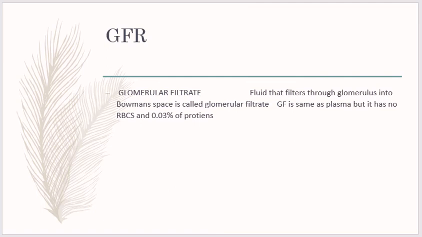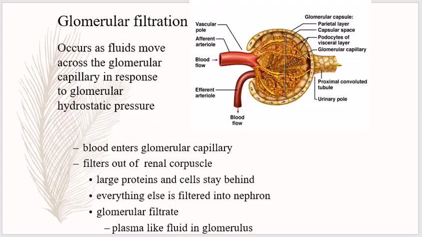The fluid that is filtered through the glomerulus into the Bowman space is called glomerular filtrate. The glomerular filtrate is the same as plasma, but it has no RBCs and only 0.03% of protein. Glomerular filtration occurs as fluid moves across the glomerular capillaries in response to the glomerular hydrostatic pressure. The blood enters the glomerular capillaries and is filtered out of the renal corpuscle. Large proteins and cells stay behind.